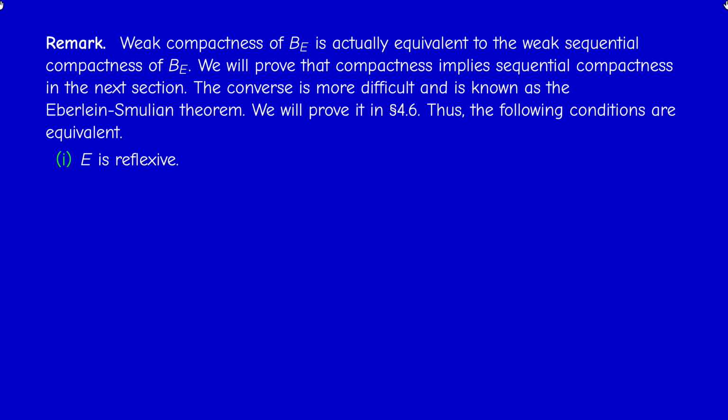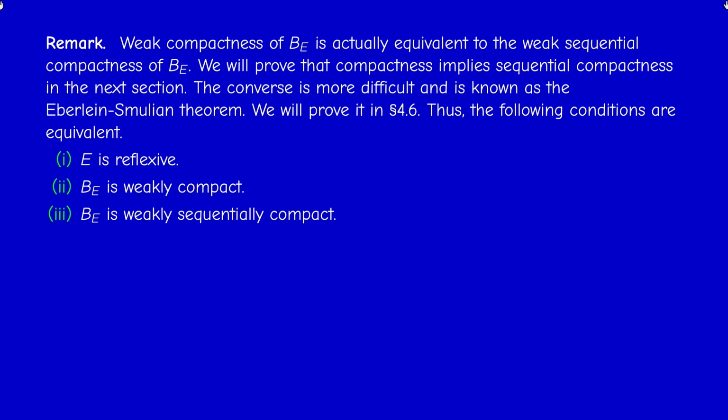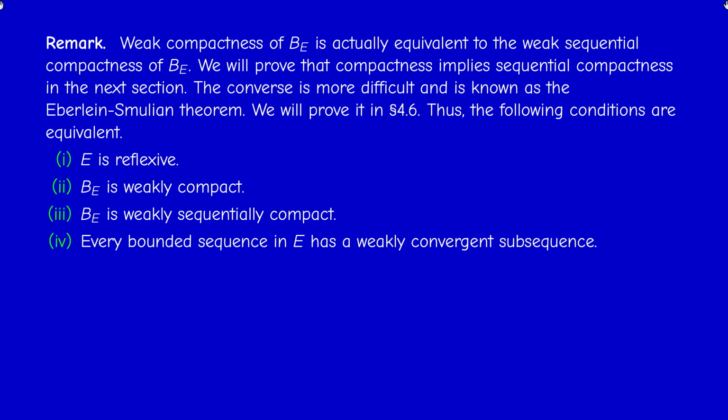So therefore we now have 4 equivalent conditions. E is reflexive. The closed unit ball is weakly compact. This is just Kakutani's theorem. Third condition, B is weakly sequentially compact, Eberlein-Smulian. And fourth condition, every bounded sequence of E has a weakly convergent subsequence. And this is probably the most important application of reflexivity in analysis.